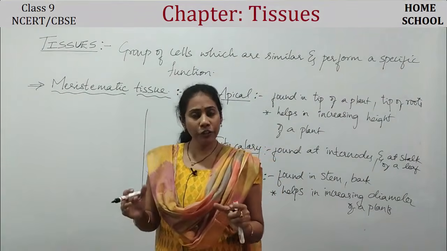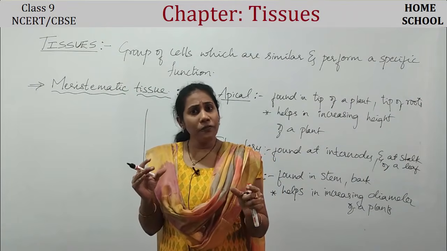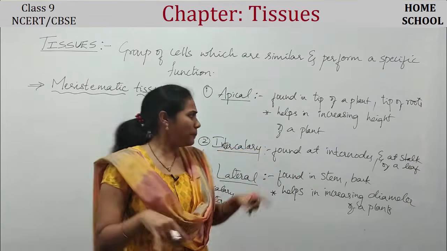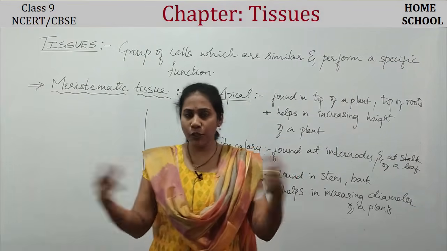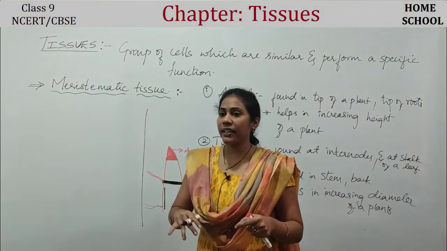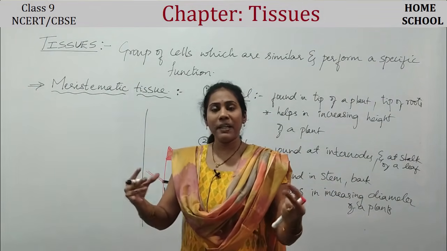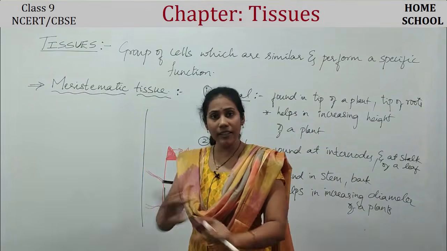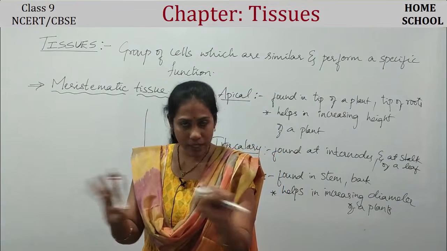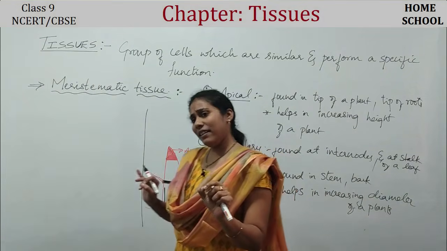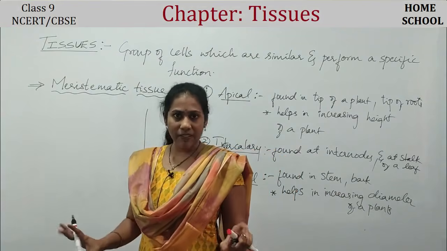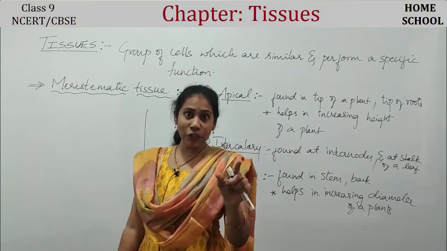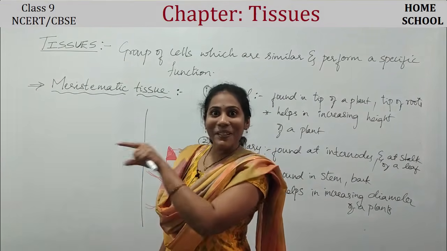And now, once the plant has grown with the help of meristematic tissue present in various regions, it is growing in height, growing in diameter, and the leaves are becoming stronger and thicker. All this is due to meristematic cells or tissues. Once the plant is fully grown, these meristematic tissues get converted into something else.